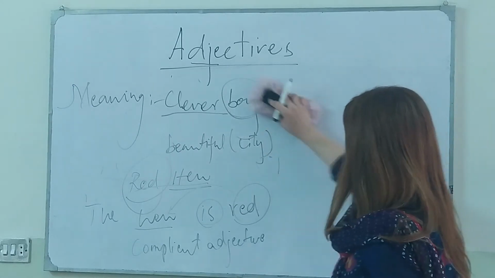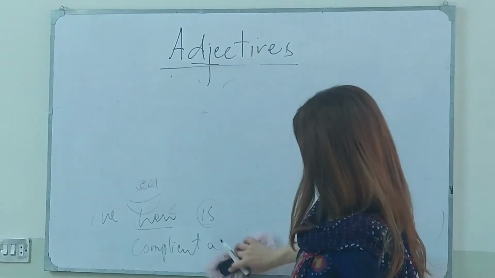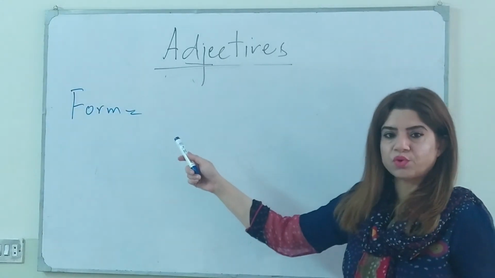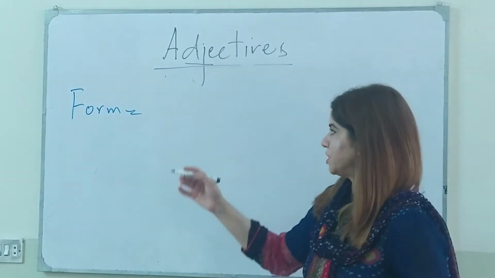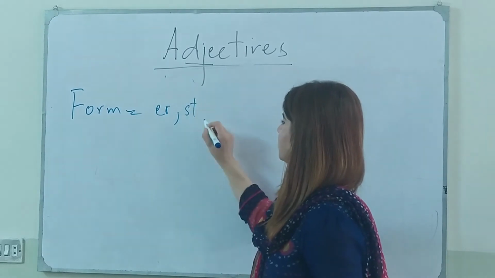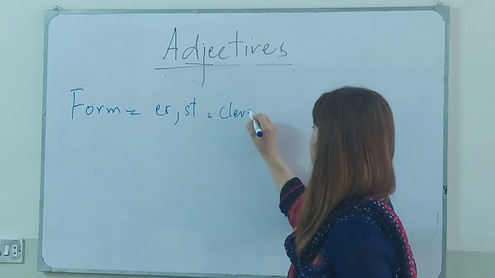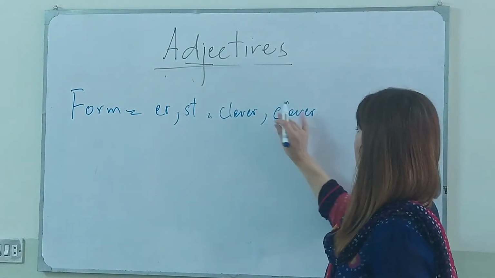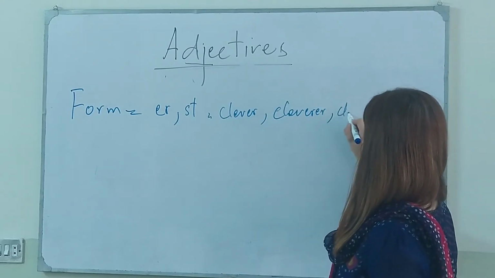Now we will talk about the form of the adjective. If you talk about the form, you will be very clear that adjectives take er or est as suffixes at the end, like clever, cleverer, and cleverest.